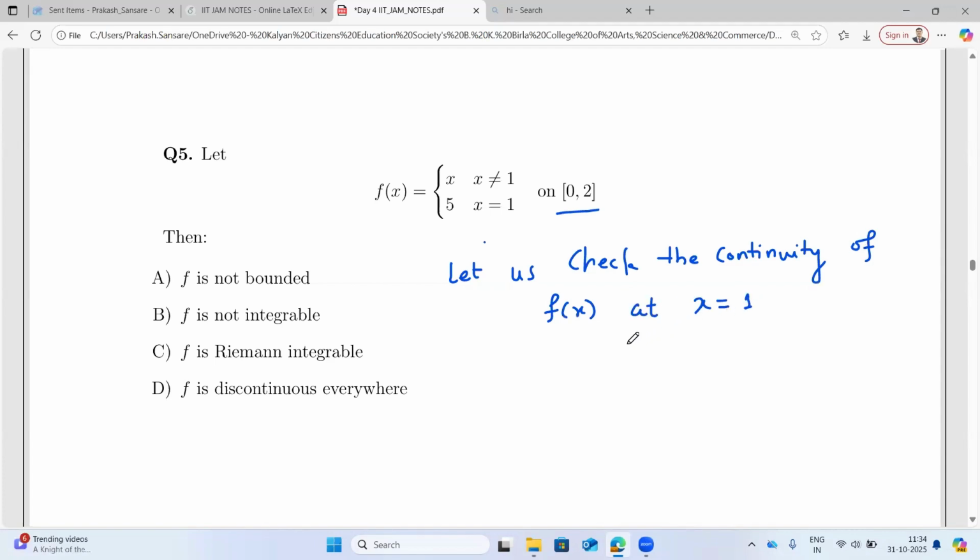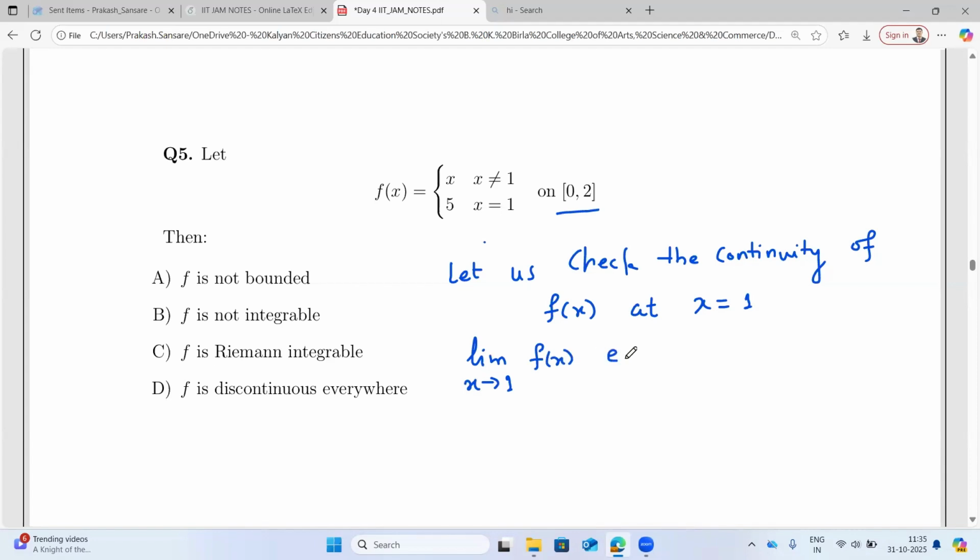So when do we say a function is continuous? We have many definitions. You can use the epsilon delta approach, or you can use the left hand limit and right hand limit, and find out whether the limit exists or not. If the limit exists and it turns out to be f at that point, then we say that it is continuous. So let's find the limit as x approaches 1 of f of x.